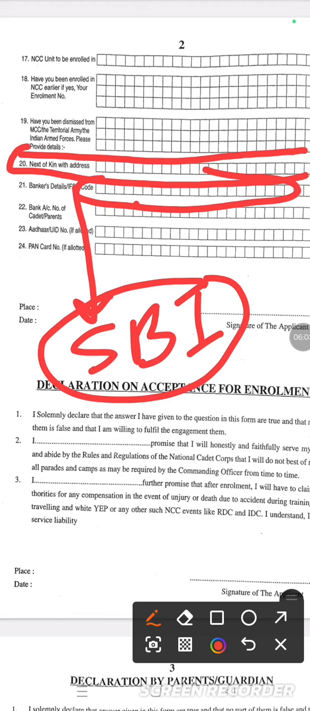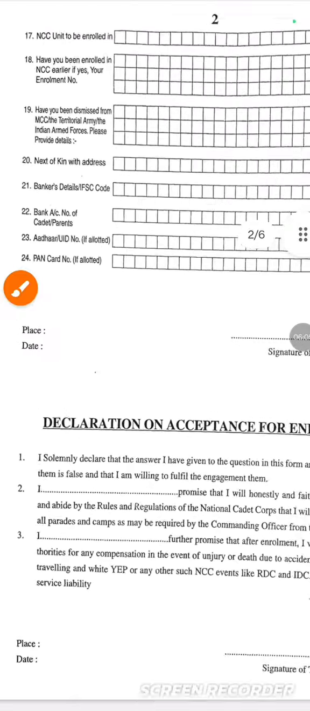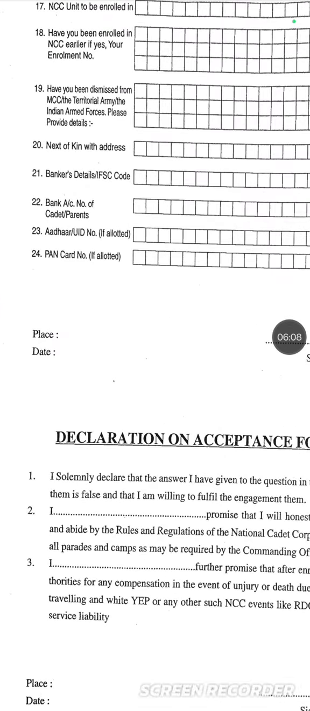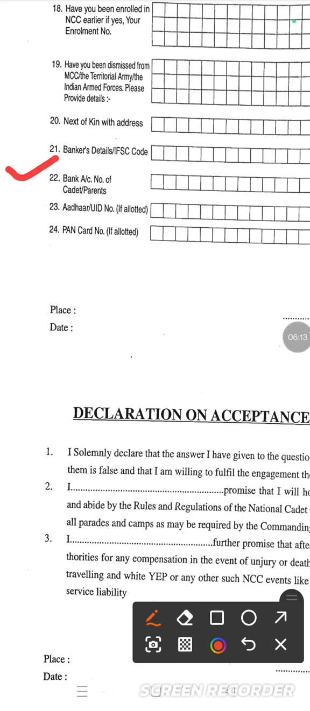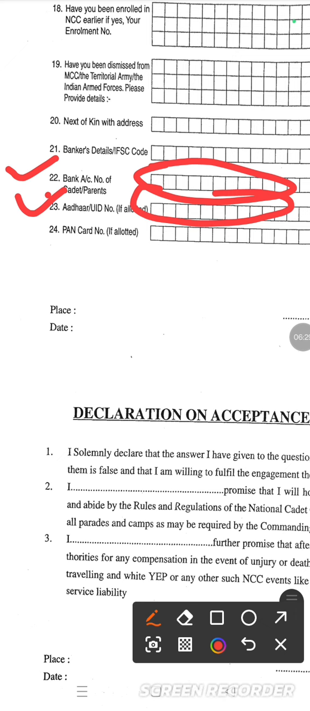Okay, then this bank details section. If you have them, you can fill them in; if you don't, just wait. Then the bank account number of cadet or parents: you have to fill in your account, because your account will be opened under a minor, and your parent's name will be there when you open your account. Aadhaar number is compulsory for every cadet, so fill in the Aadhaar number here. PAN card, if allotted: I think you don't have a PAN card, but if you have one by chance, then you can fill it in.